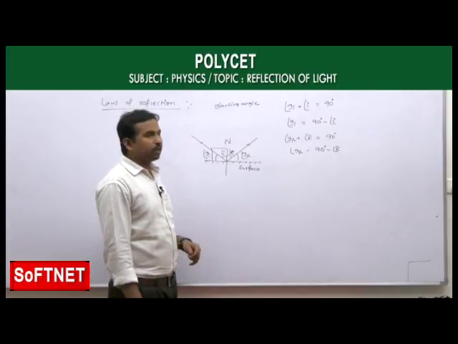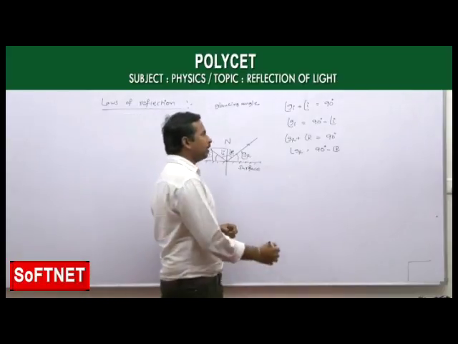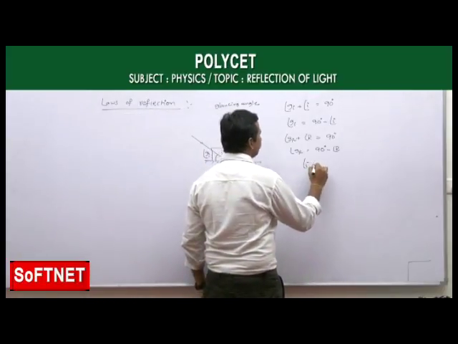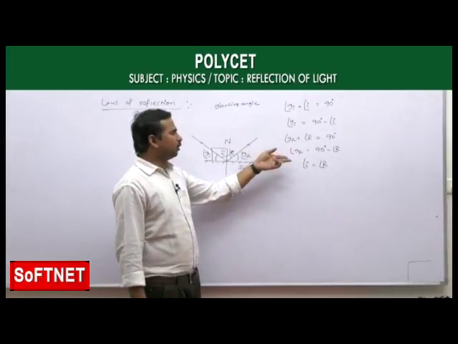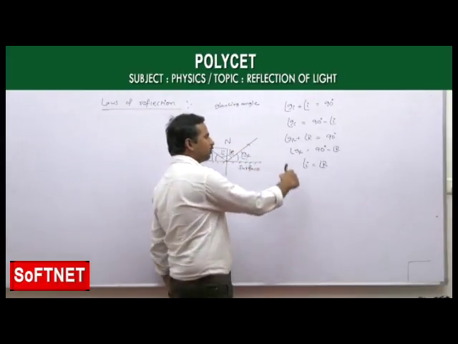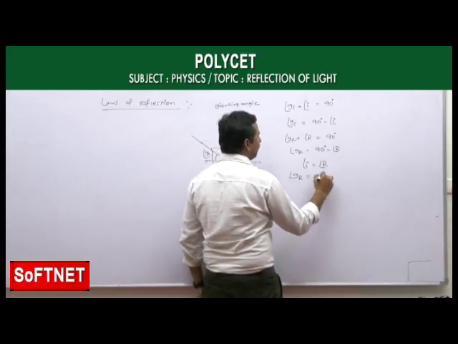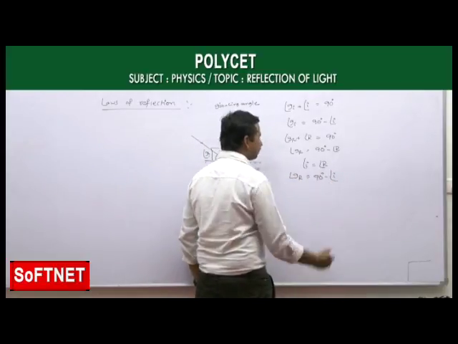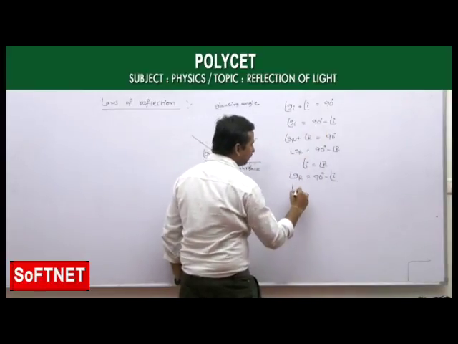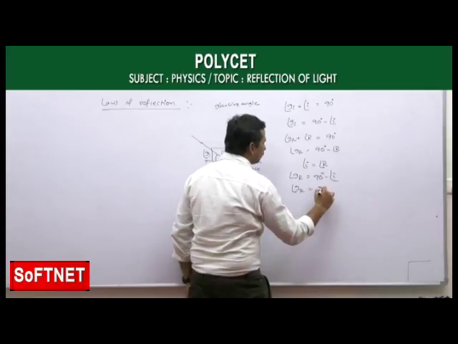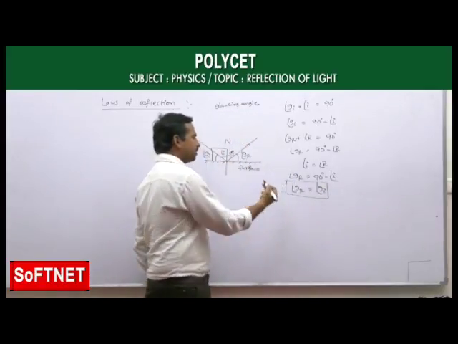And we know that according to the second law of reflection, the angle of incidence is equal to the angle of reflection. Since I is equal to R, if you substitute that in GR, then GR is equal to 90 minus I. But 90 minus I is equal to GI. So the glancing angle of reflection is equal to the glancing angle of incidence.